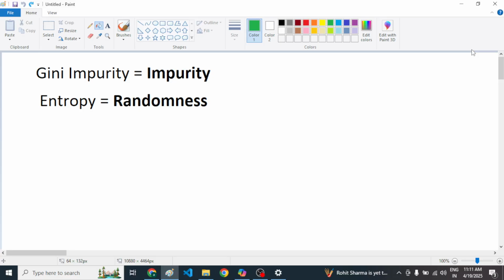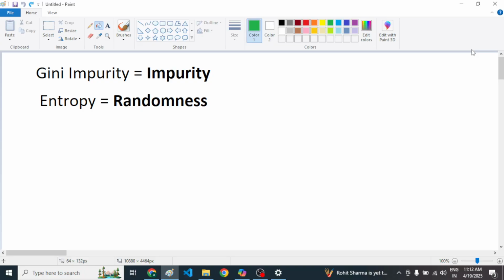Now let's understand entropy. Entropy, remember, means randomness. For this, take a coin. Assume that on both sides of the coin we only have heads. Whenever I flip the coin, what will be the output? All the time it will be heads, because both sides are heads. So in this scenario the randomness is very low.